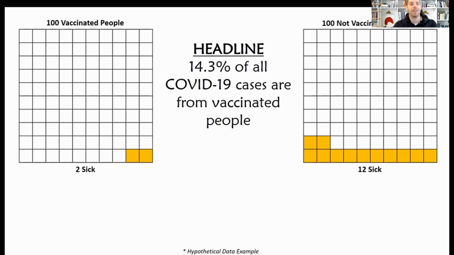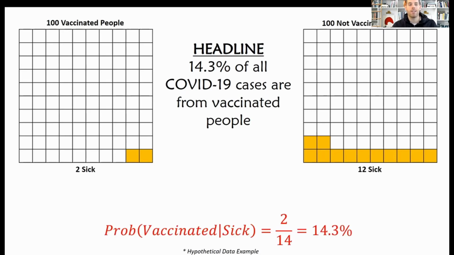You might see a headline that looks something like this: 14.3% of all COVID-19 cases are from vaccinated people. So this probability is that if you're sick, what's the probability that you've been vaccinated? Out of the 14 people that are sick, 2 of them have been vaccinated. So that's 14.3%. That's where this number comes from. But this isn't really a useful metric to tell us the percent of the people that are sick that are vaccinated. That doesn't really mean anything.